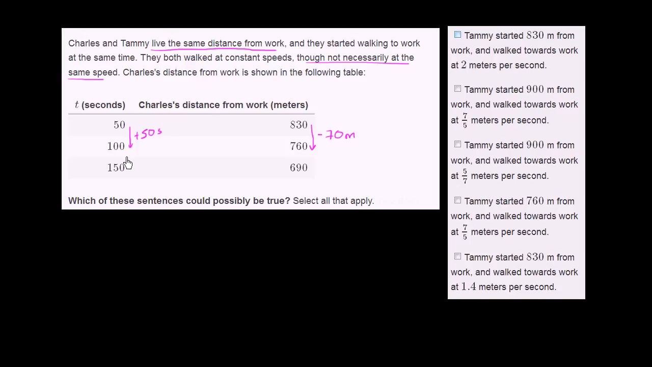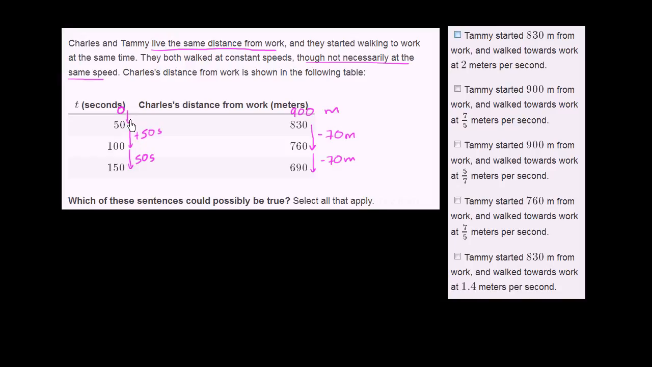meters. And let's see if that keeps holding up. It should, because they're moving at constant speeds. Another 50 seconds goes by, and his distance from work decreases by another 70 meters. So what would have happened 50 seconds in the past? So what would have happened at 0 seconds? So 50 seconds before he's at 830 meters, he would have been 70 meters further from work. So he would have been 900 meters from work. We see that's consistent.